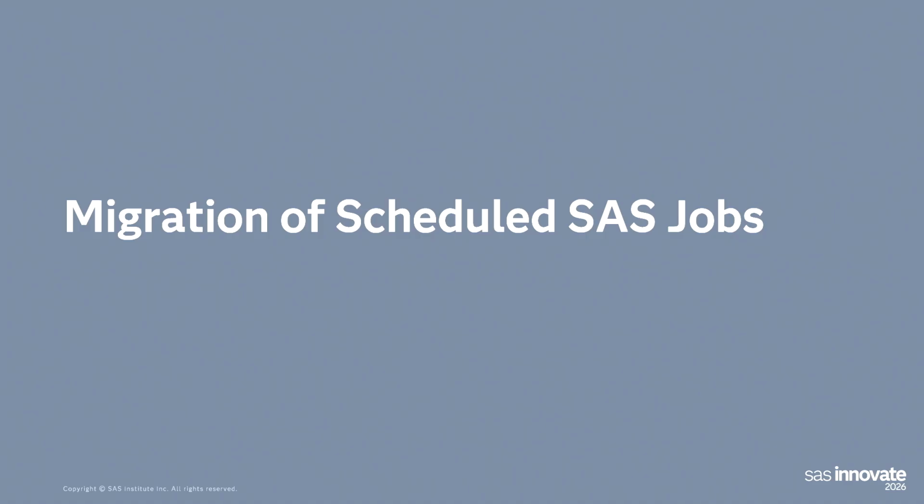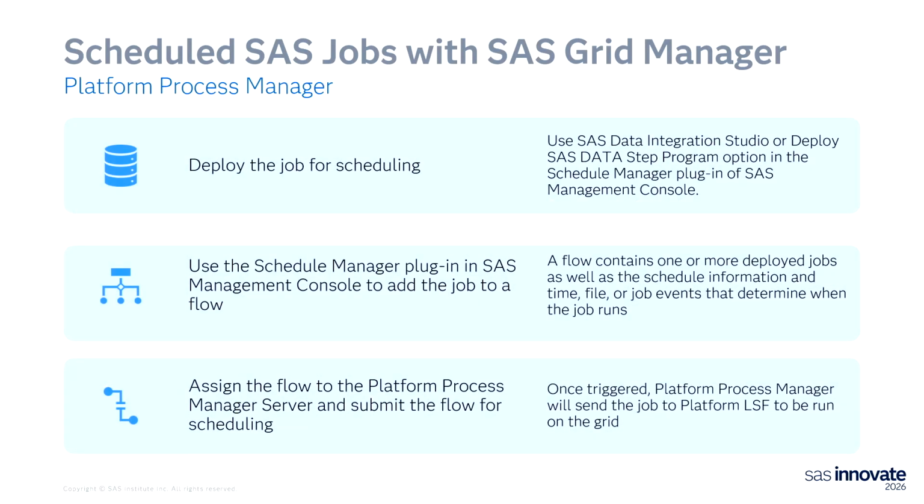Okay, scheduled jobs. In SAS 9, the way you would schedule jobs with SAS Grid Manager is you would deploy the job for scheduling. And you would do that either using something like Data Integration Studio or SAS Management Console with the Schedule Manager plugin.